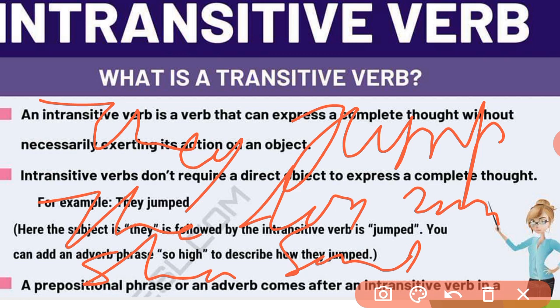None of these verbs requires an object in the sentence to make sense. They jump, the dog ran, she sang. None of these verbs, sang, ran, jump, requires an object to complete the sense, and all of them can end a sentence.